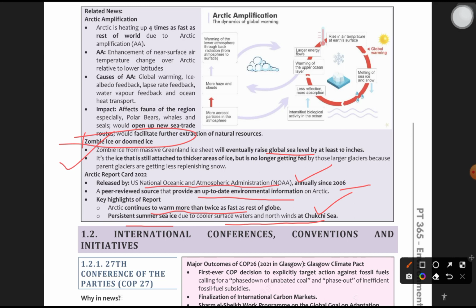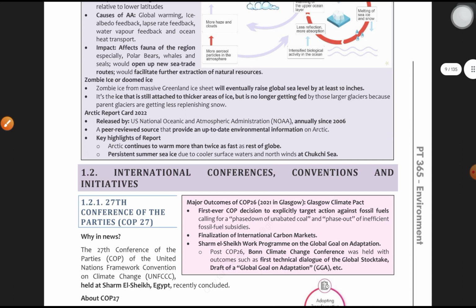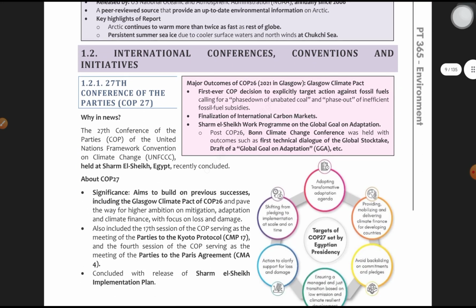Okay. Moving forward, international conferences and convention initiatives are very important, and a compulsory prelims question will be asked from this region. Okay, let's continue. So the important one here is COP27. Nowadays, for almost 3 to 4 months, every news was all about COP27. So what is COP27? COP27 is a conference of parties of UNFCCC.